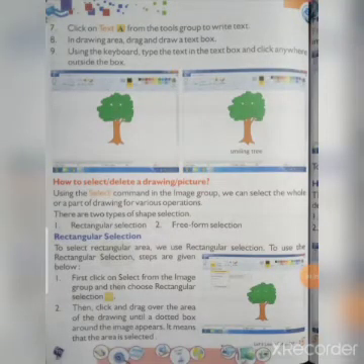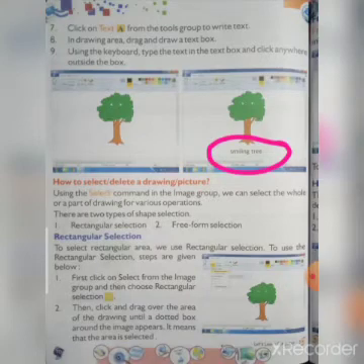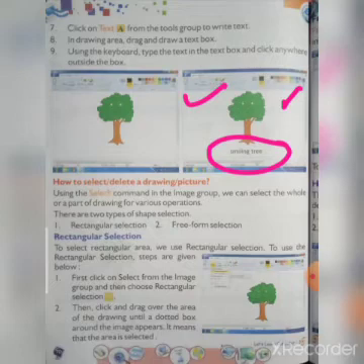Moreover, if you have to write any text, as in this smiling tree, then after coloring the pictures, you have to click on the text. If you have to add some text, or write your name, then select the text from the tools group. Then in the drawing area, drag and draw a text box. That means if you have to write here or here, you can drag the mouse and select the position. After selecting the position, you write the name or anything you have to write.